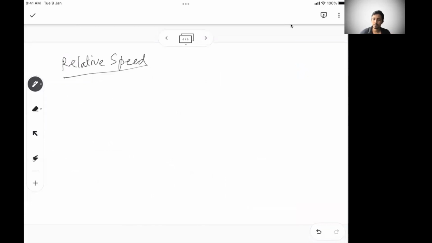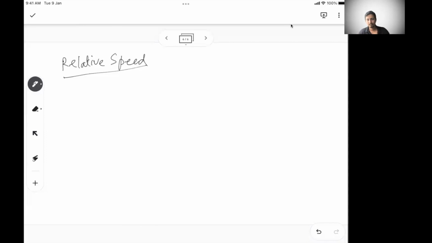So if we talk about relative speed, it's a very, very important concept. There are a few variations to relative speed. Relative speed is basically when you are moving. Let's say you were sitting in a train, and all of us experienced this in childhood, and it was a kind of surprise to us when we were moving in a train. We used to see the trees and the houses moving in the opposite direction. It feels like we are just sitting in a certain place, and the houses and trees are moving in the opposite direction. But that's not the case actually, right?